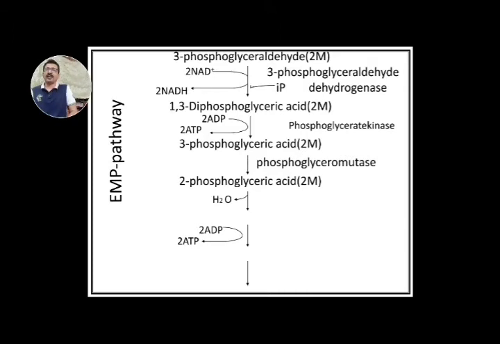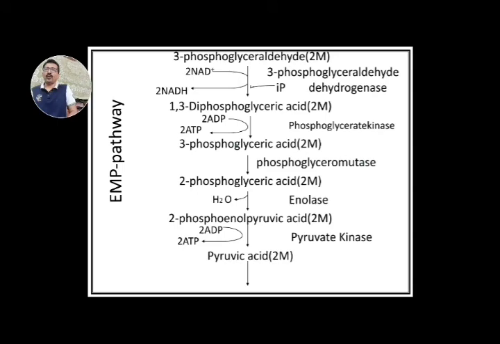Then molecule of 2-phosphoglyceric acid is dehydrated with the help of enzyme enolase, and molecule of enol pyruvic acid is produced. Then this molecule of 2-phosphoenol pyruvic acid is converted into molecule of pyruvic acid with the help of enzyme pyruvate kinase. During this reaction, again ATP is produced.